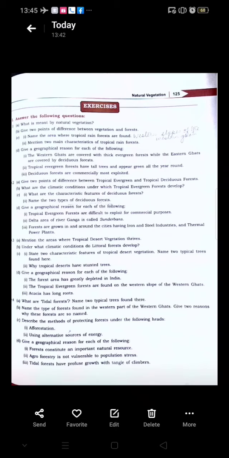Now, about the advantages of the forest. Forests are very important in our lives, but there are some direct advantages that we are getting from forests, like we are getting valuable timber for our industrial and domestic use. We are getting products like gum, resin, herbs, honey, spices.